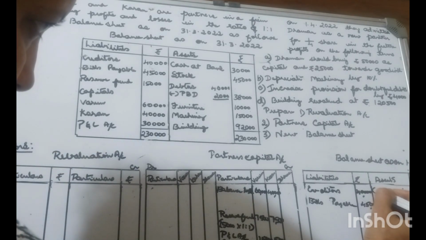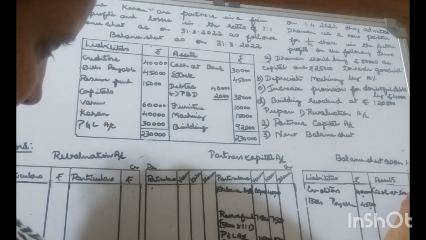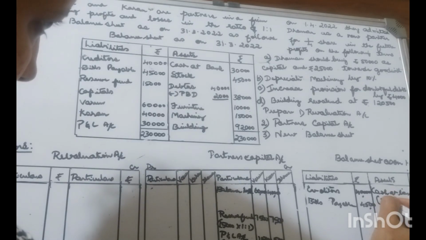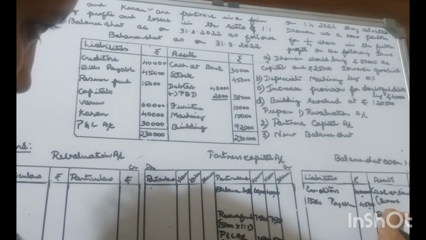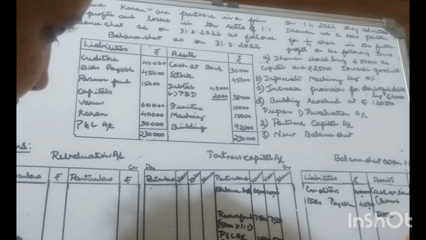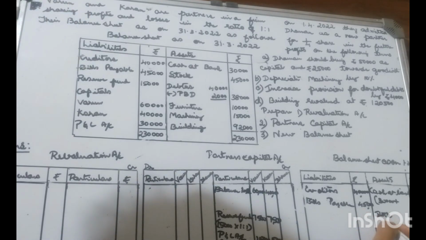Cash at bank is one of the current assets, with rupees 30,000, certain adjustment. Stock is a current asset, 45,000. There is no change with the stock, record as it is.